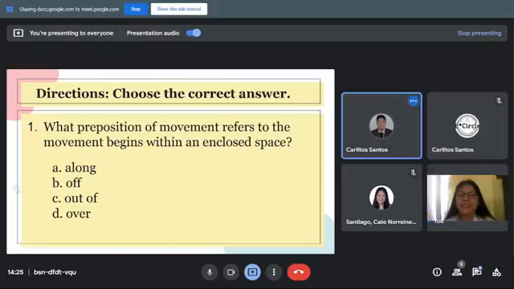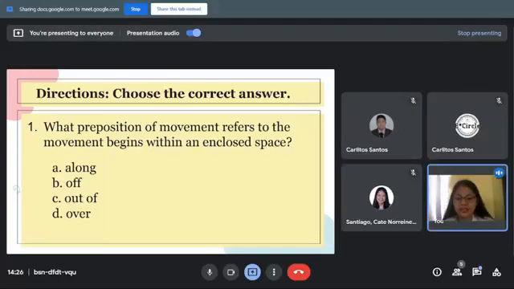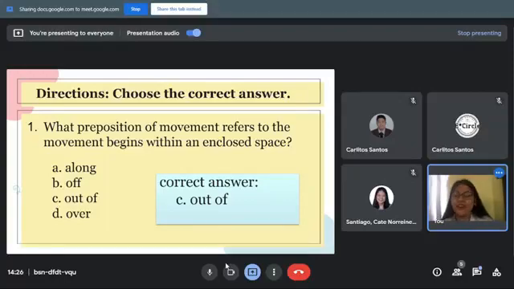May I, ma'am? Go ahead, Mr. Carlitos. What is your answer? Out of, ma'am, letter C. Mr. Carlitos answered out of. Let's see if his answer is correct. The correct answer is indeed letter C, out of, because out of refers to the movement that begins within an enclosed space. Very good.